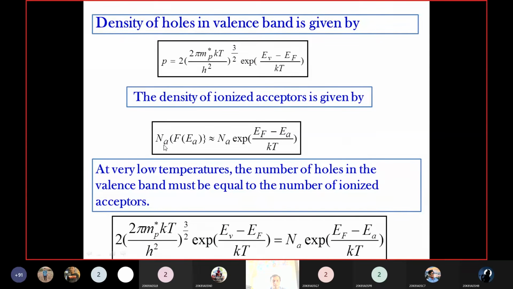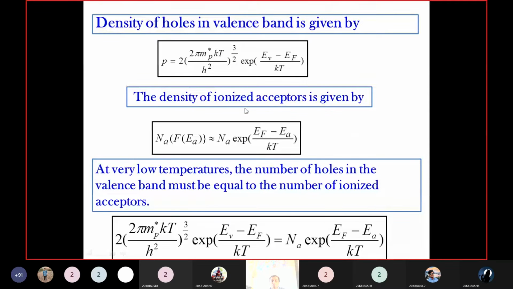Holes will be present in the acceptor level only, so the total density of holes in the acceptor level equals Na into F of Ea.